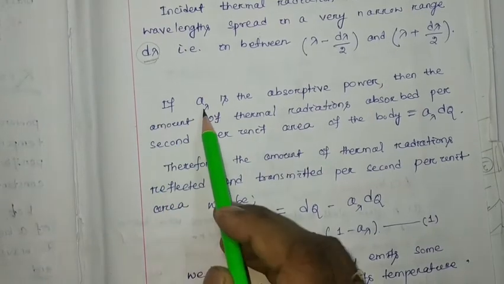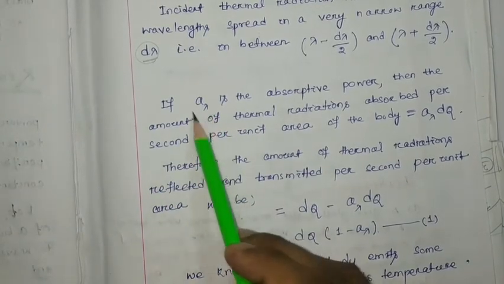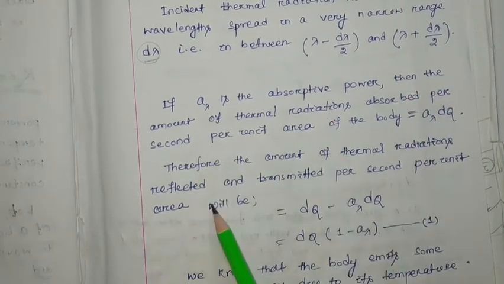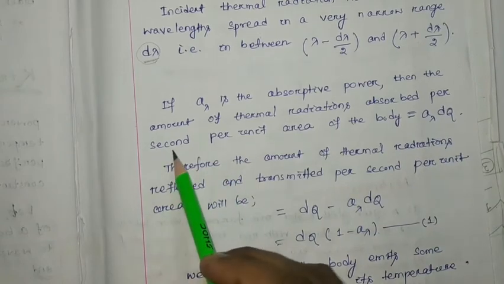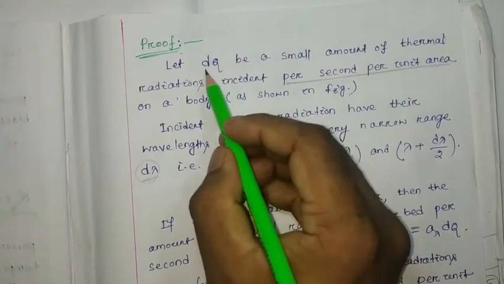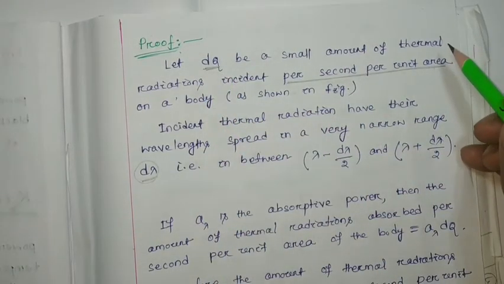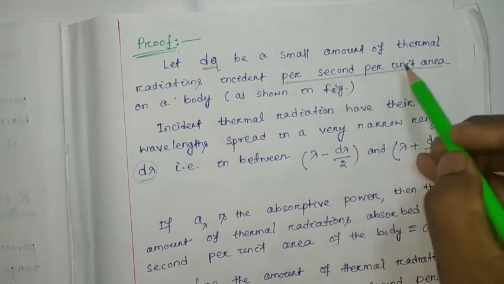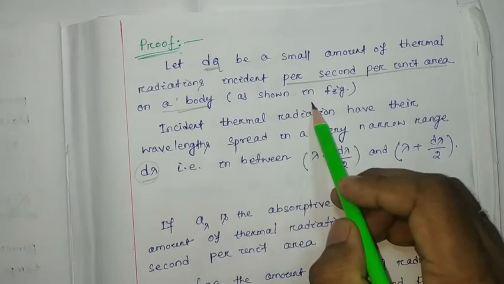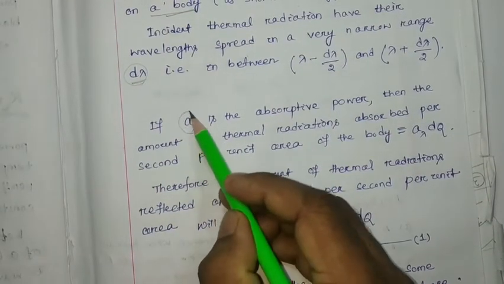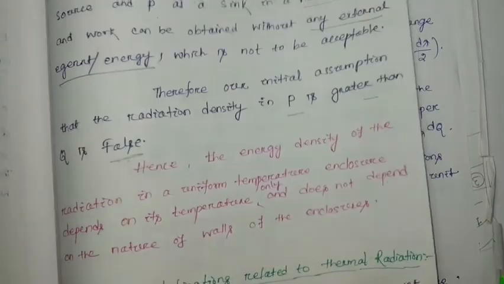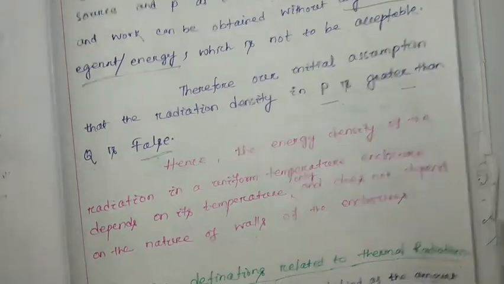If a lambda is the absorptive power, then how much thermal radiation is absorbed per second per unit area of the body? This is the amount of energy incident per second per unit area on the body shown in the figure. First we have to go for the definition of absorptive power.